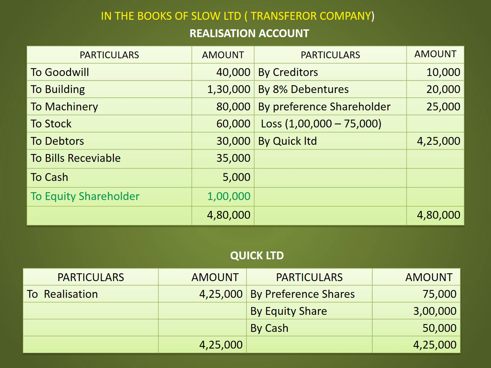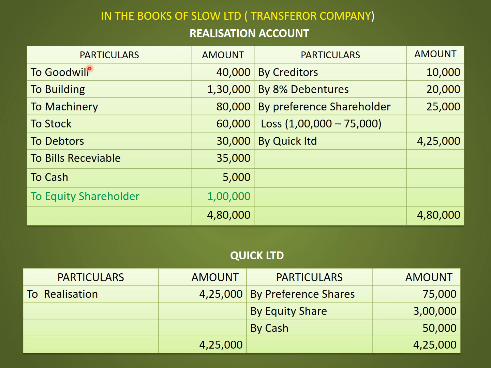In the books of transferor company. For the purpose of closing the books of transferor company, realization account and Quick account is opened. So the first, to transfer the assets to realization account. The entry is realization account debit to concerned asset.